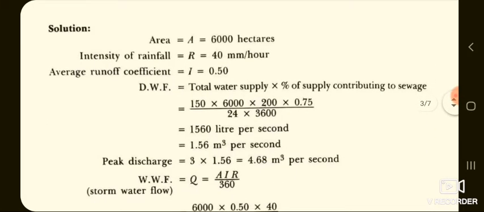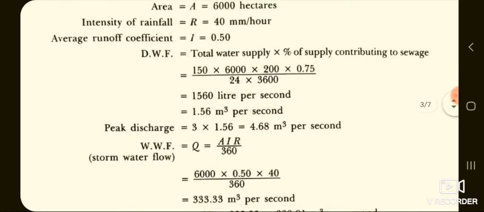Now come to the solution. Just write down the given things here. Area is given as 6,000 hectares. Intensity of rainfall, that is R, is given as 40 mm per hour, and average runoff coefficient is given as I is equal to 0.50.